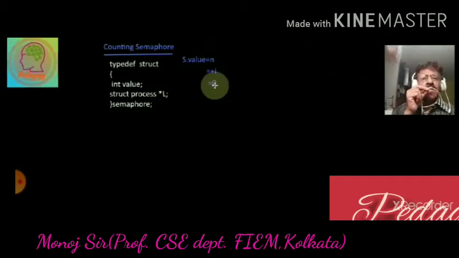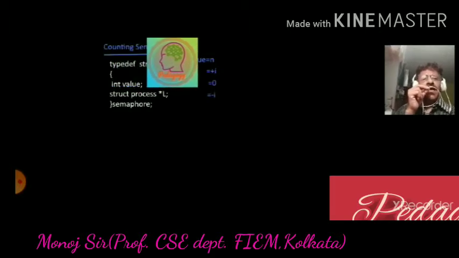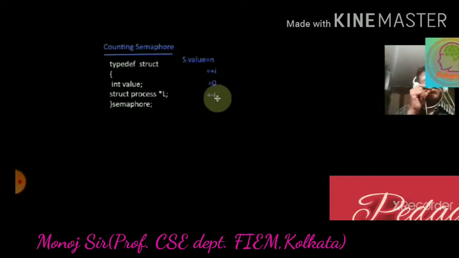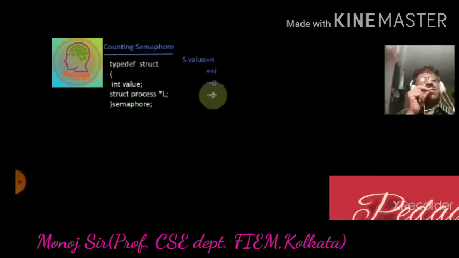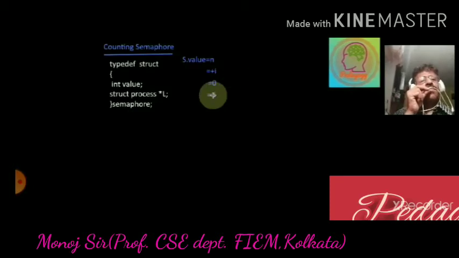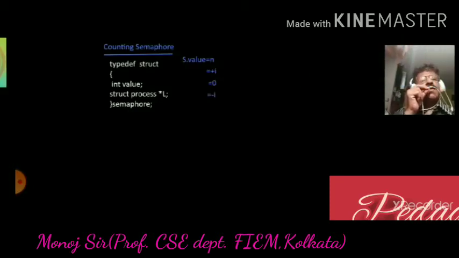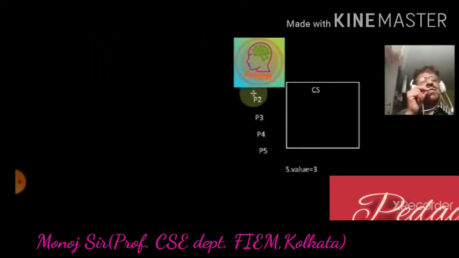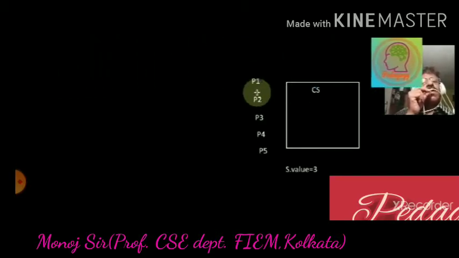It may be data, it may be a file, it may be anything. So the semaphore may contain either 0, plus I or minus I. Let us consider what plus I, minus I and 0 mean.